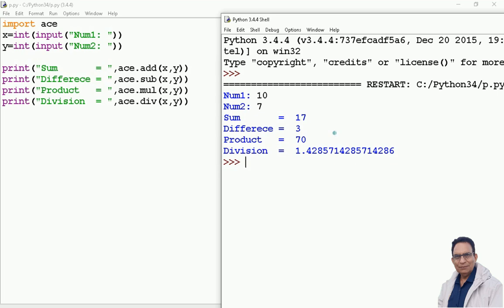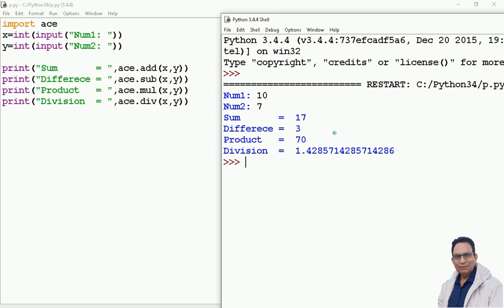So where can this type of technique help us? When we are writing our projects and we have a huge number of functions to be used. For that, the best thing we do is create a user-defined module, write the definition of all the functions required in your project over there, and then you import the module and use those functions.